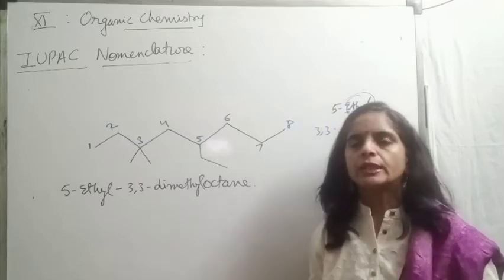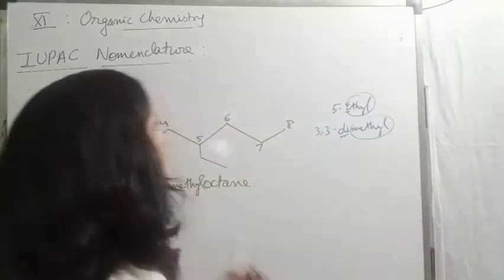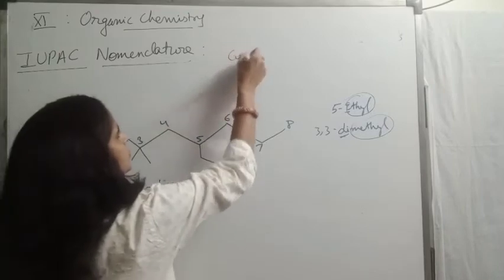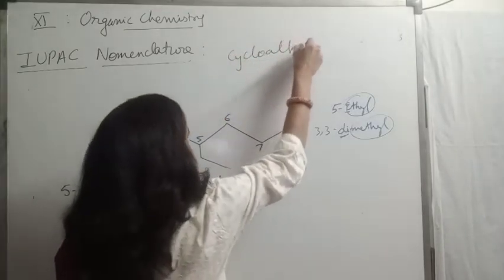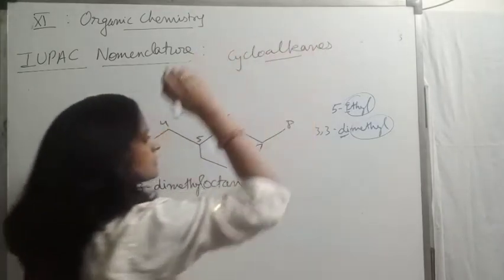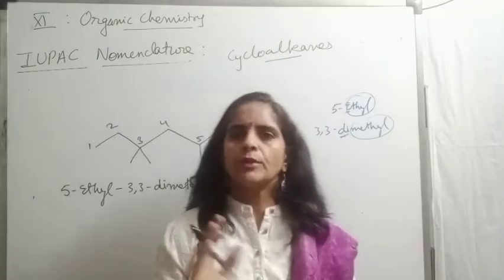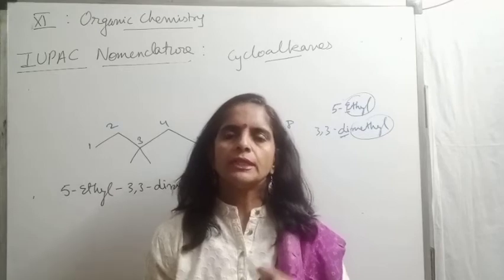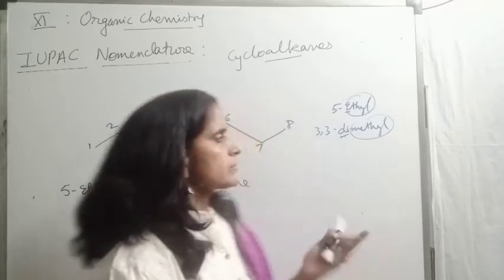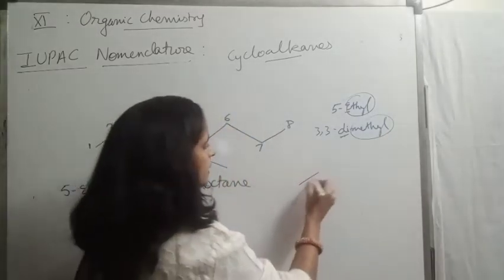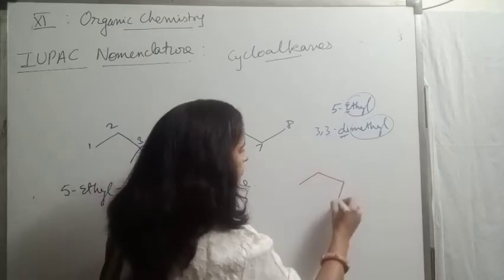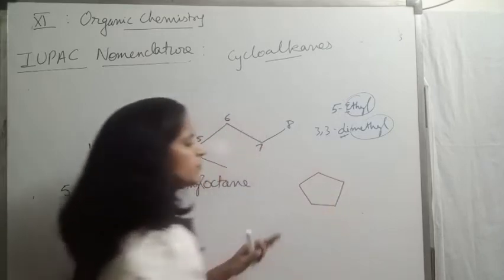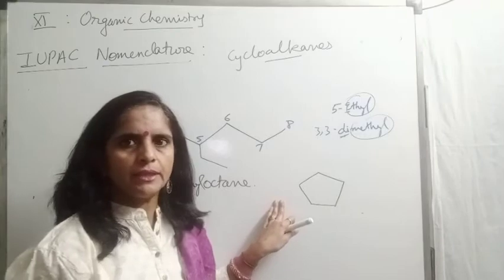Now let us start with cycloalkanes. How do we write the name of cycloalkanes? But rules for naming of cycloalkanes also remain the same. We will be following the same rules. Only you need to be very careful regarding the numbering. For example, this simple compound. First we start with very simple.